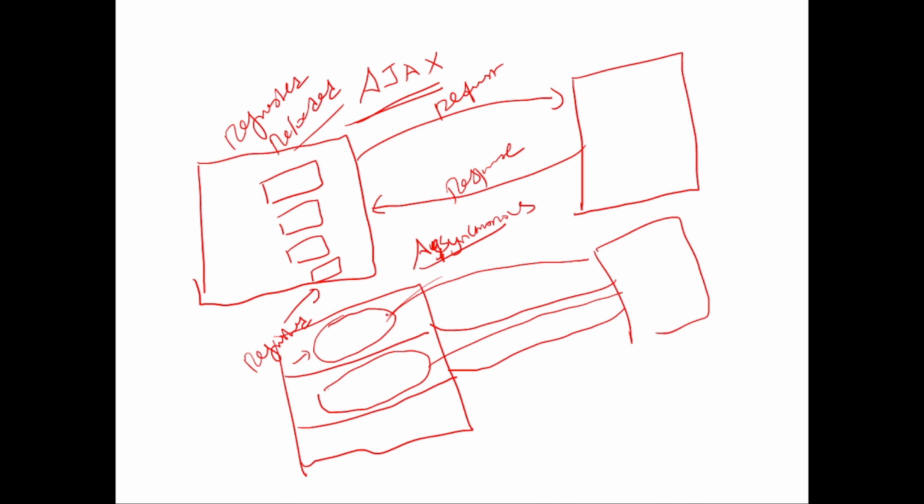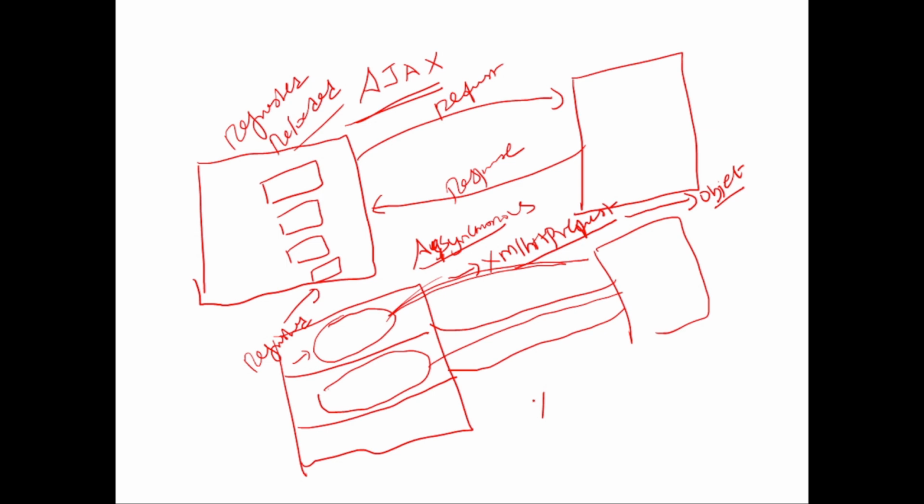And how this entire communication happens: we generate a request and then we get a response. So we are using a JavaScript object. XMLHttpRequest is the class. It's a JavaScript class. We create an object for this class. Whenever you want to establish a request to the server, we create an object of type XMLHttpRequest. And then we use the methods of this object.